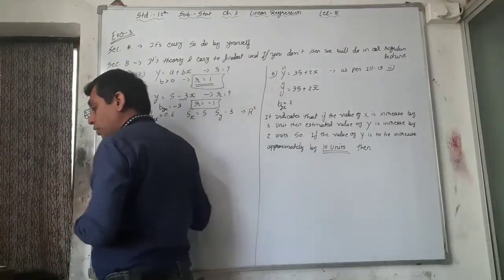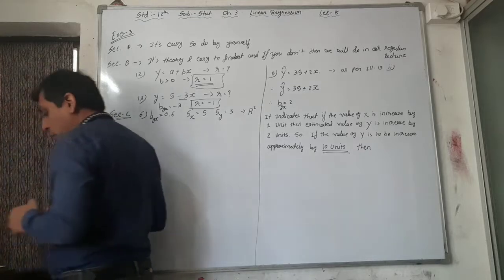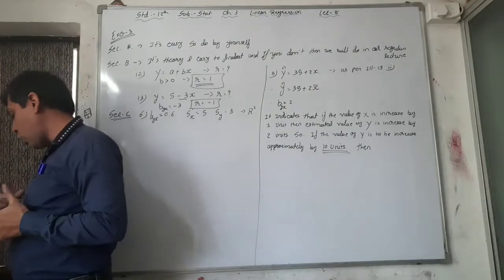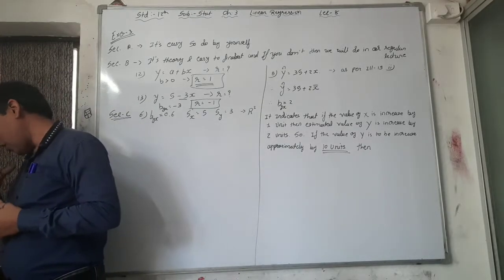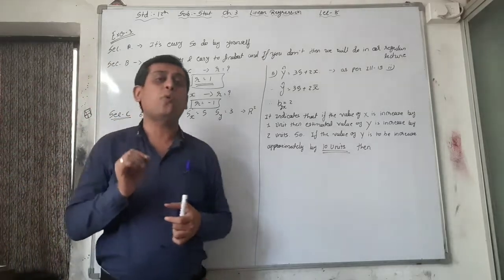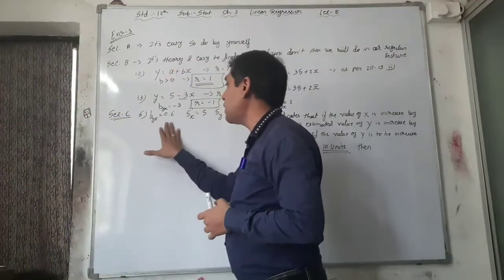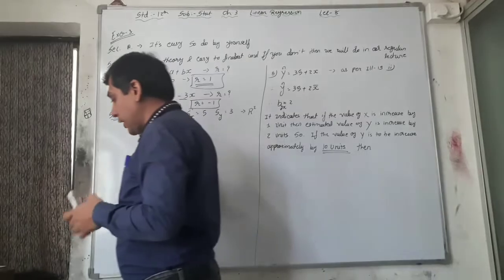Section C, question number 6. Read the question first. If the regression coefficient of the regression line of y on x is 0.6, that is byx is equal to 0.6.